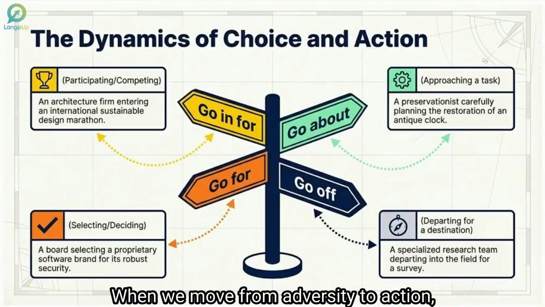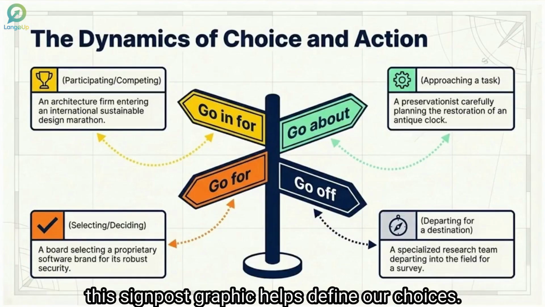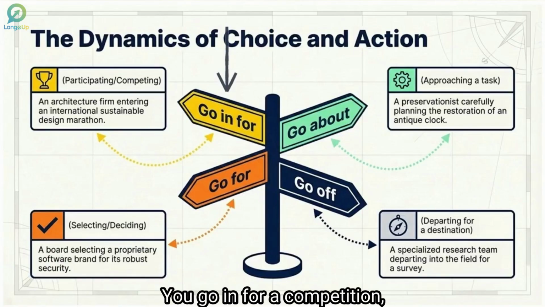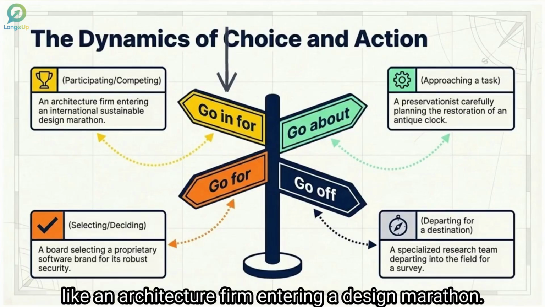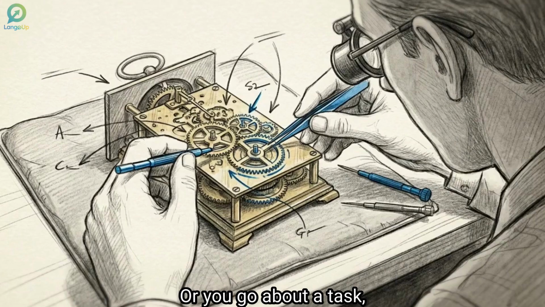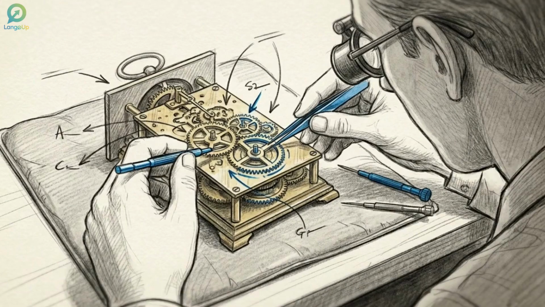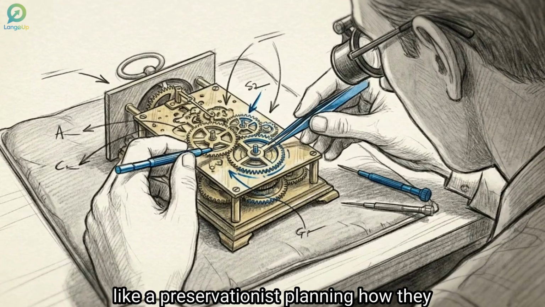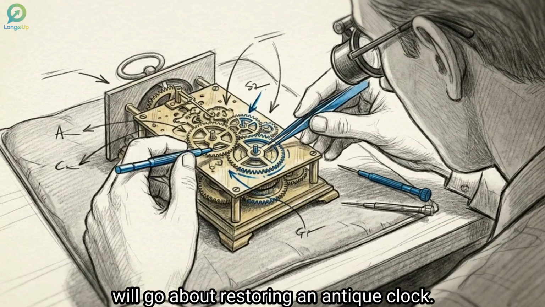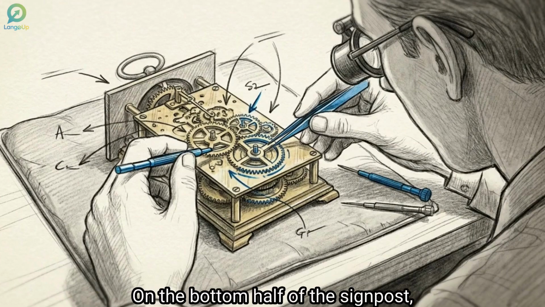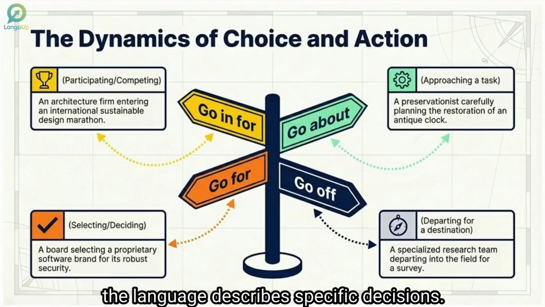When we move from adversity to action, this signpost graphic helps define our choices. You go in for a competition, like an architecture firm entering a design marathon. Or you go about a task, which describes your methodology, like a preservationist planning how they will go about restoring an antique clock. On the bottom half of the signpost, the language describes specific decisions.